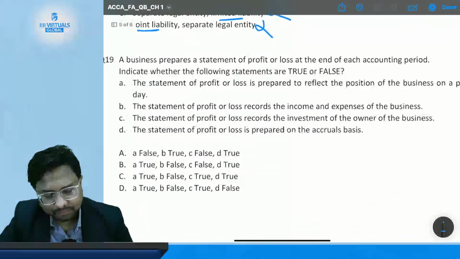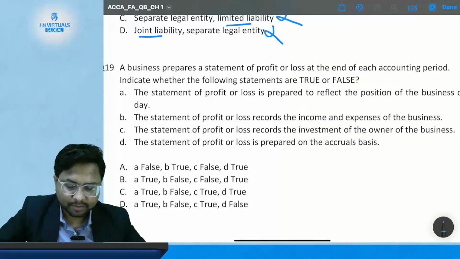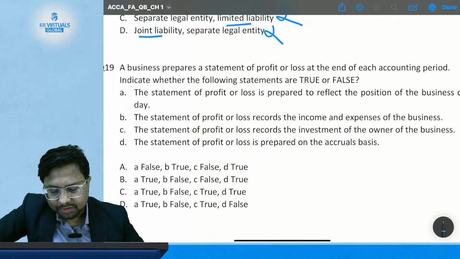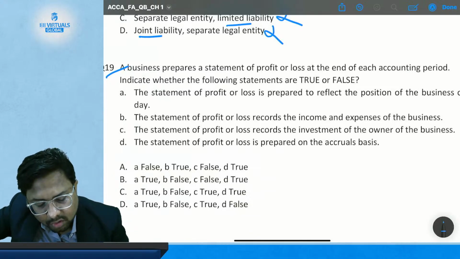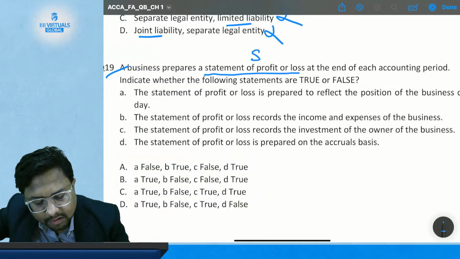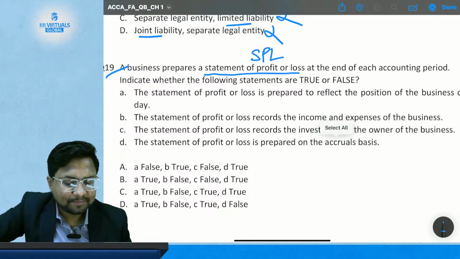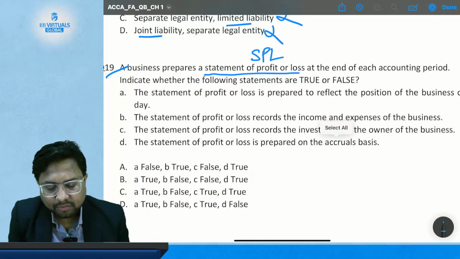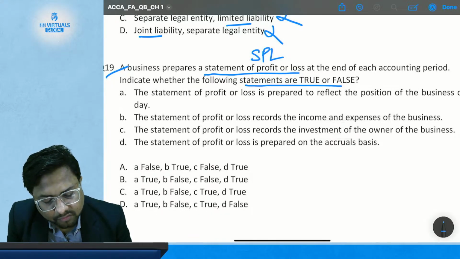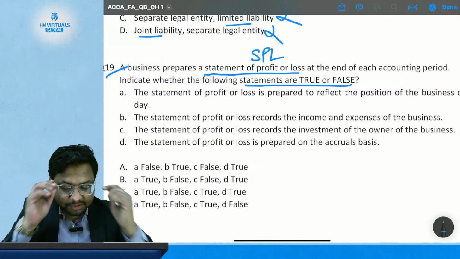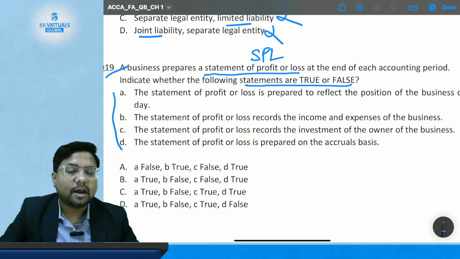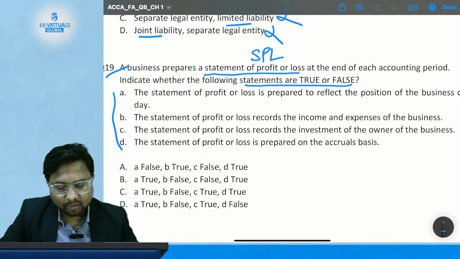Now the last question of this chapter. A business prepares a statement of profit or loss. What we call it in short, SPL. At the end of each accounting period, indicate whether the following statements are true or false with regard to the statement of profit or loss. So we have to tell which statements from A, B, C, and D are true or false in the light of the statement of profit or loss.